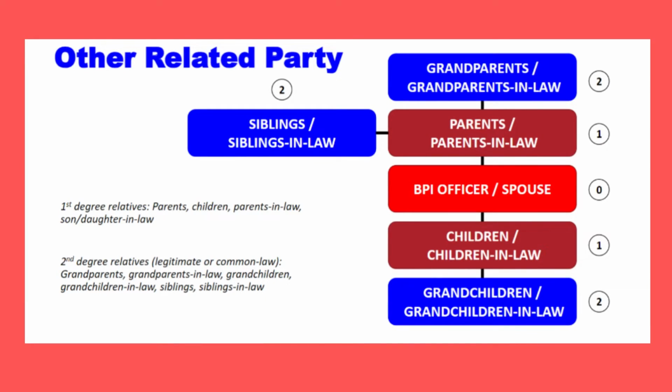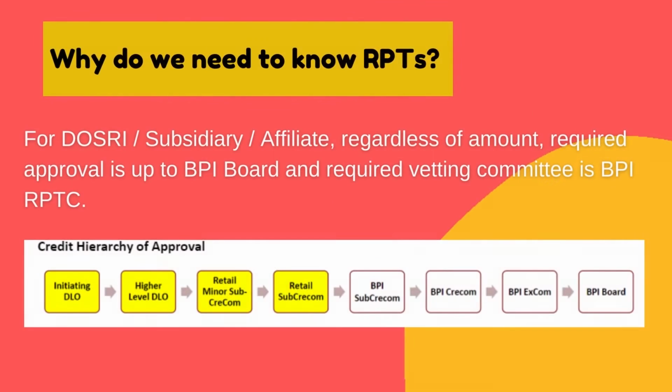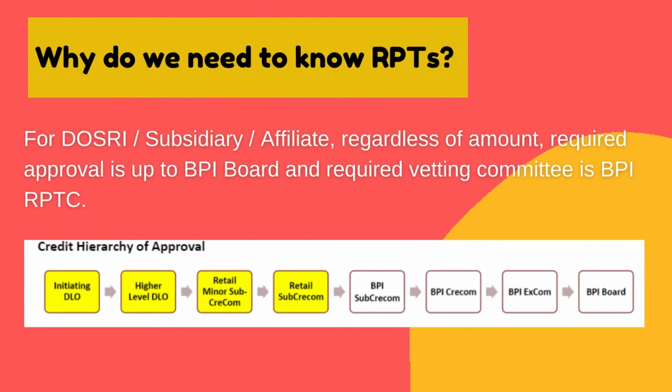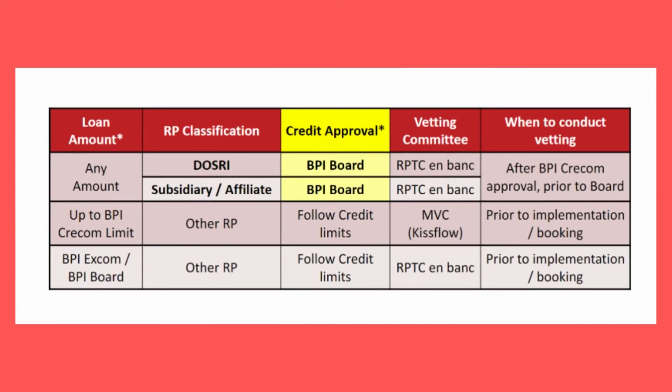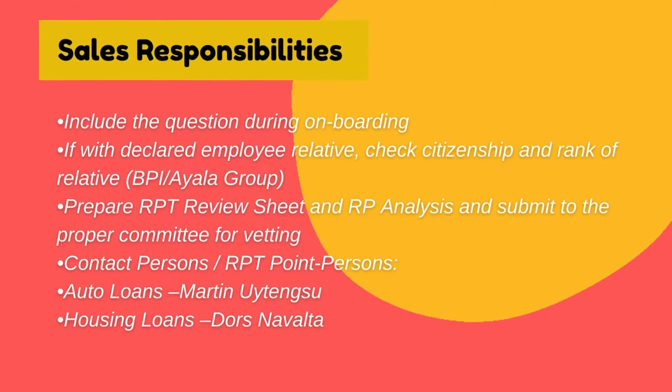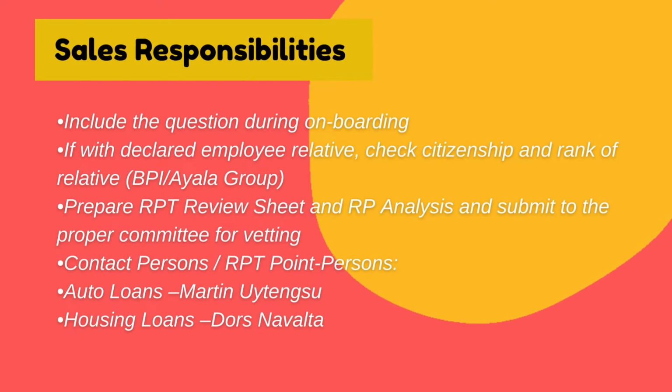For example, the first-degree relatives, who are the parents, children, parents-in-law, son and daughter-in-law, and up to second-degree relatives, who are the grandparents, grandparents-in-law, grandchildren, grandchildren-in-law, siblings, and siblings-in-law. Why do we need to know RPTs? For DOSRI, subsidiary, and affiliate, regardless of the amount, the required approval is up to the BPI board and the required vetting committee is BPI. So let's tackle sales responsibilities.